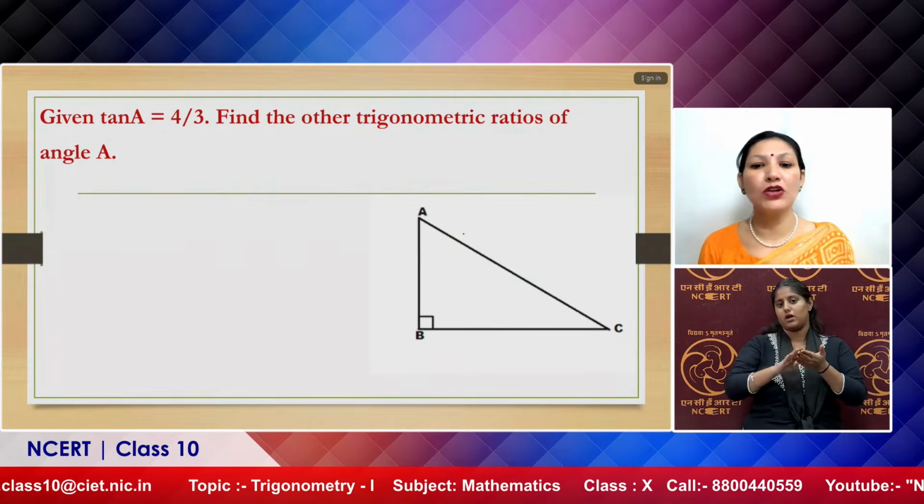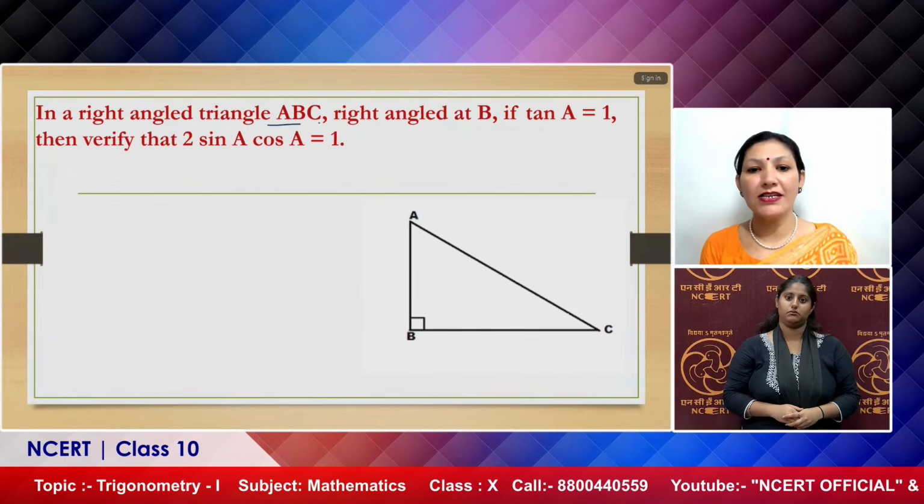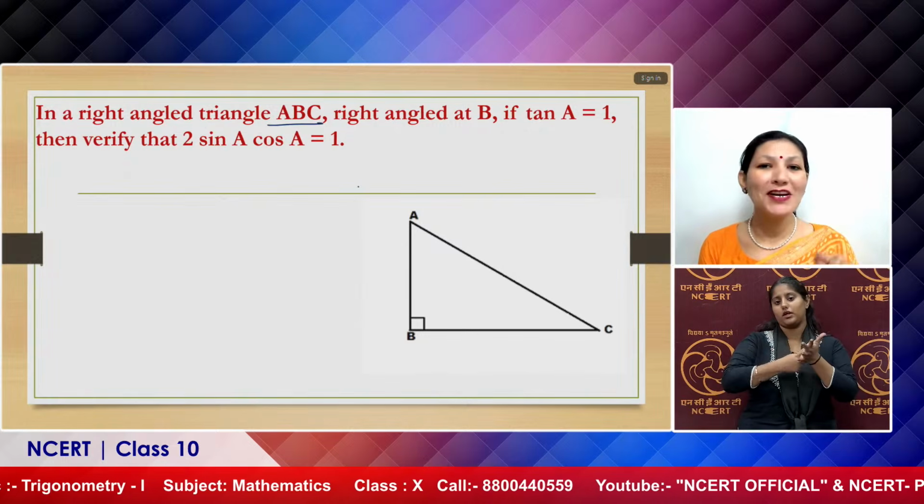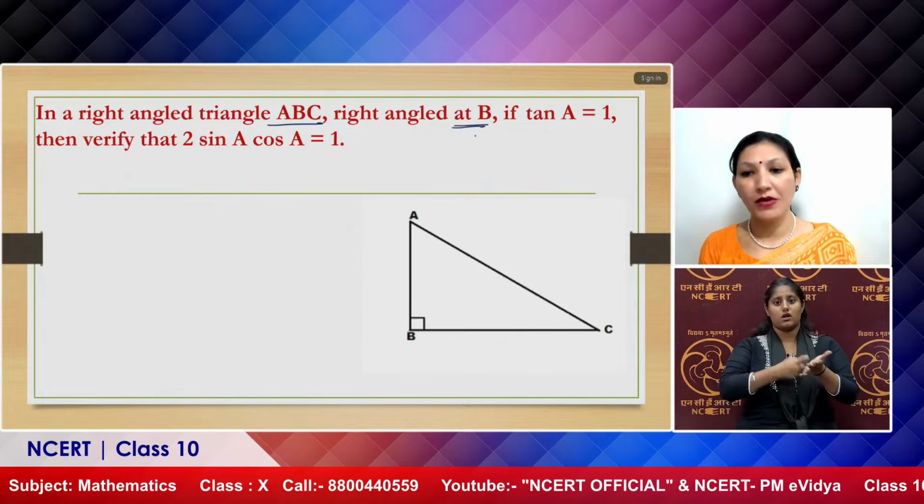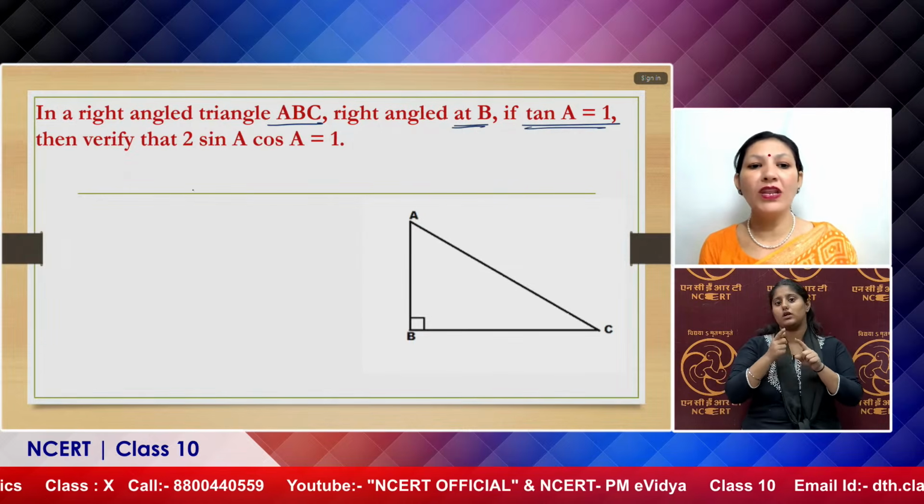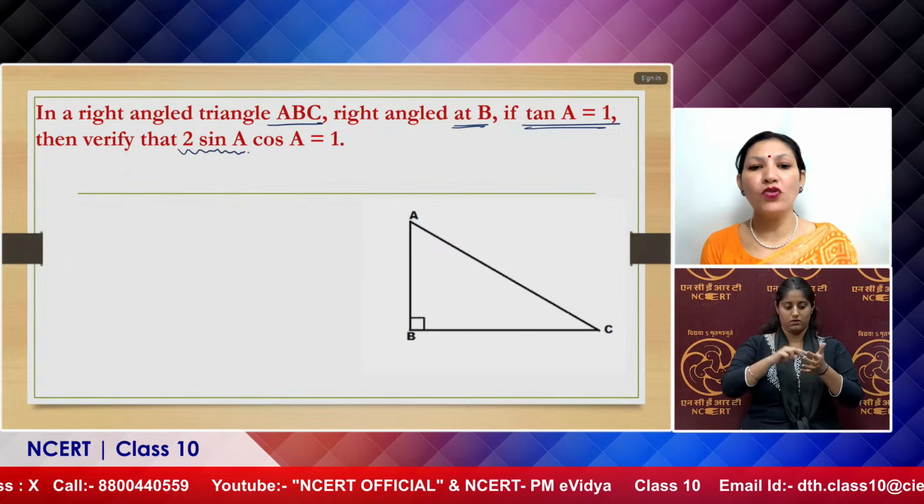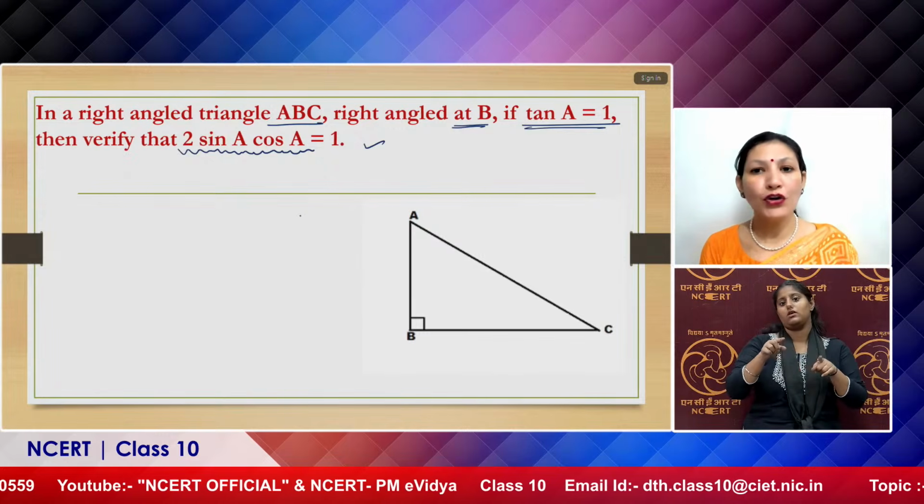Now let us proceed towards the next question. In a right angle triangle, again see, we are talking about the right angle triangle. The right angle is at point B, at vertex B. If tan A is 1, then we need to verify that 2 times sin A into cos A is also 1. So what to do for that?